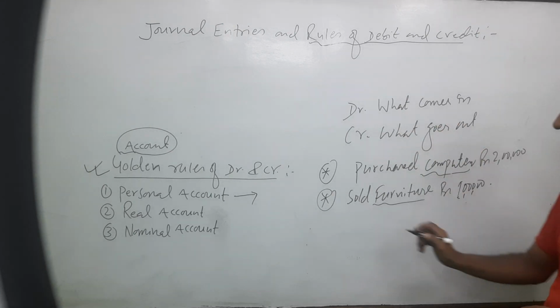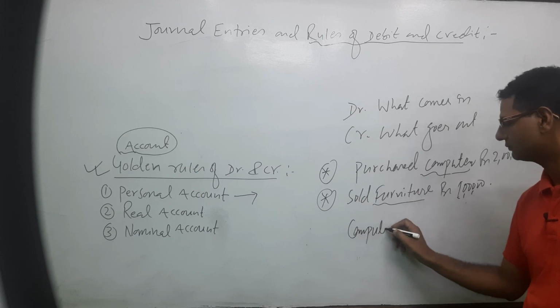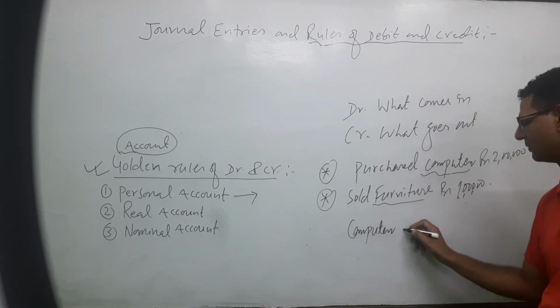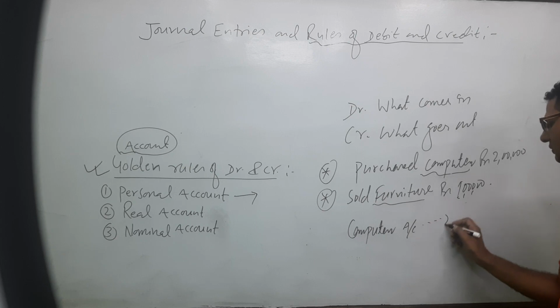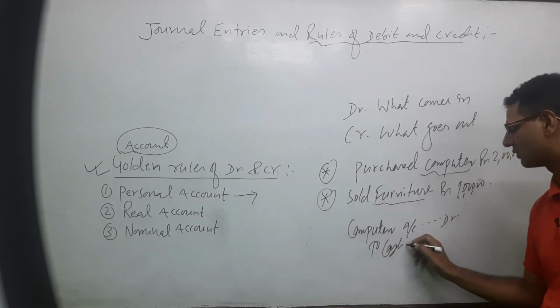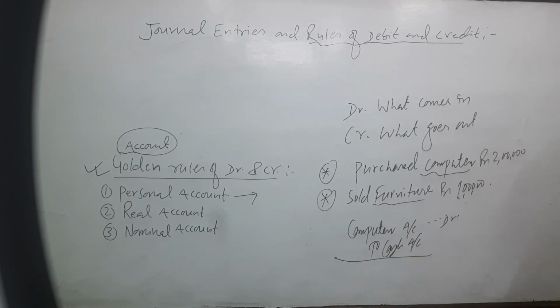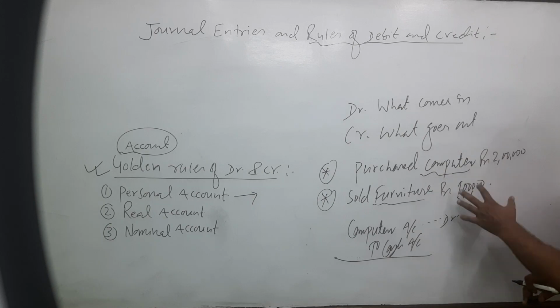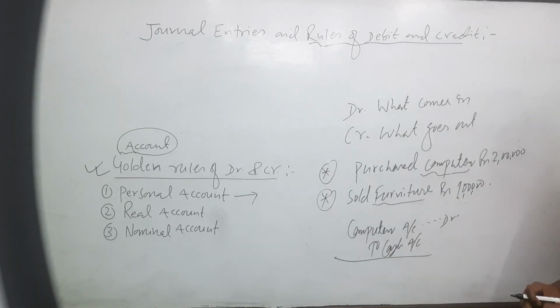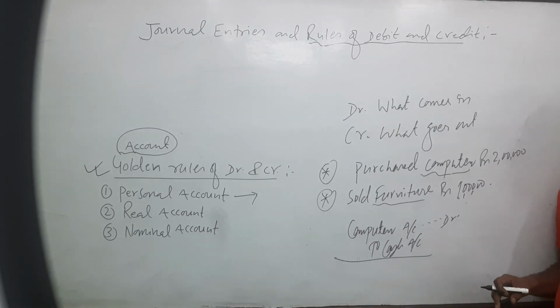If we purchase, the entry of this one is computer account debit, and what goes out? Cash goes out. If we purchase goods or assets and there is no name, no credit mentioned, nothing else, we always think it is a cash transaction.